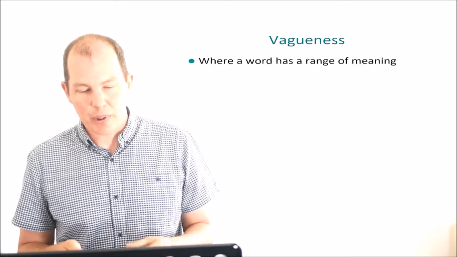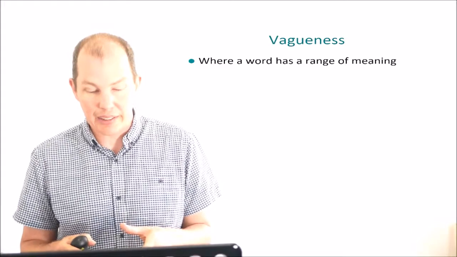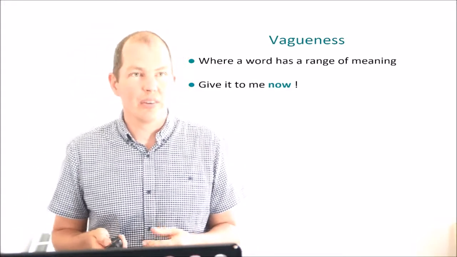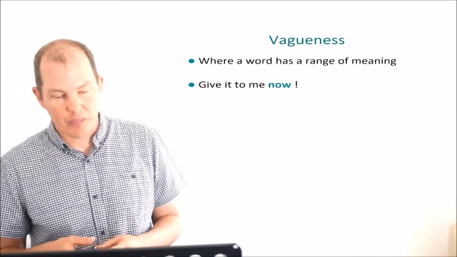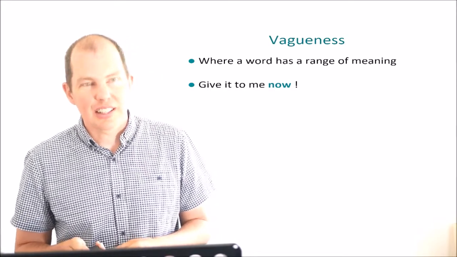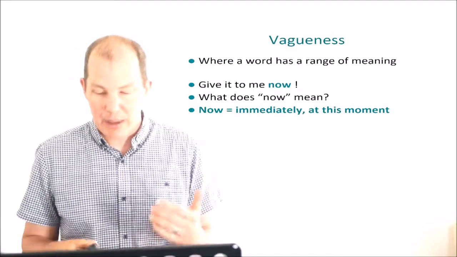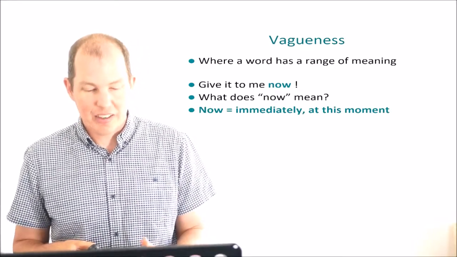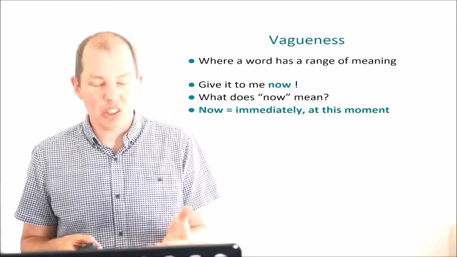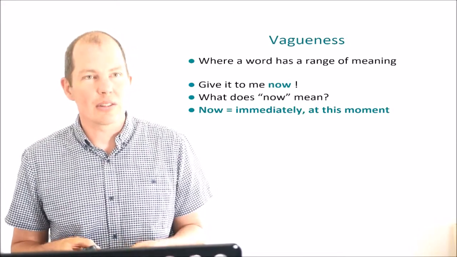The issue of vagueness is a problem when a word has a range of meaning and we need to infer a more specific meaning in the context that's given. A really good example is the word now. That's a word which has a range of meaning, rather than a variety of senses. So let's take the utterance, "Give it to me now." What does now mean here? Surely it must mean immediately, at this moment. If someone says, "Give it to me now," and the hearer thought, actually it's okay to give the object tomorrow or later in the week, they haven't enriched the sentence the way the speaker intended.